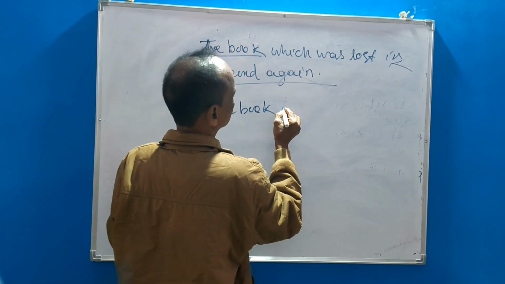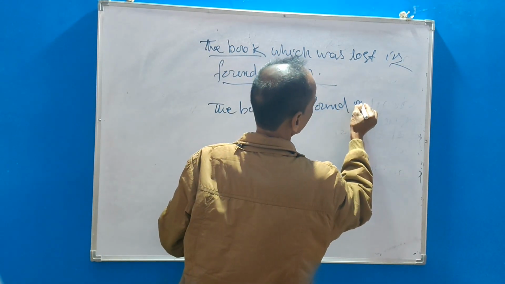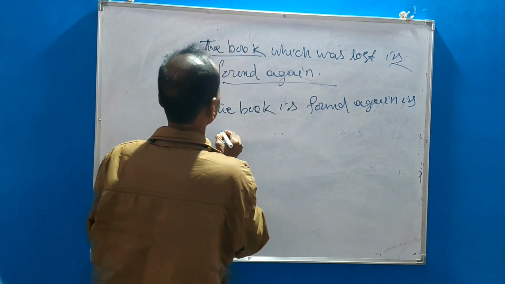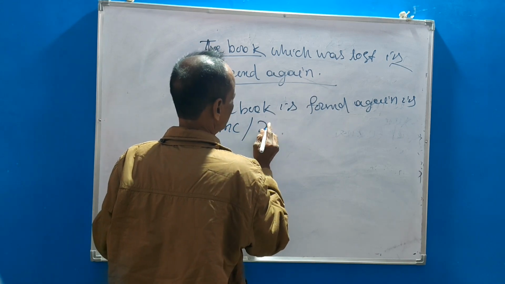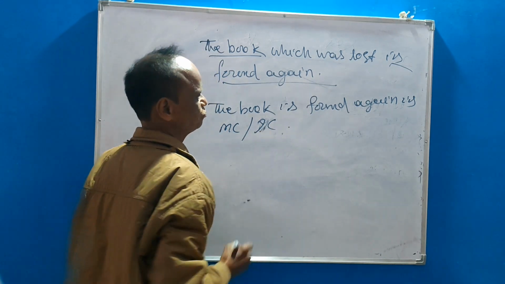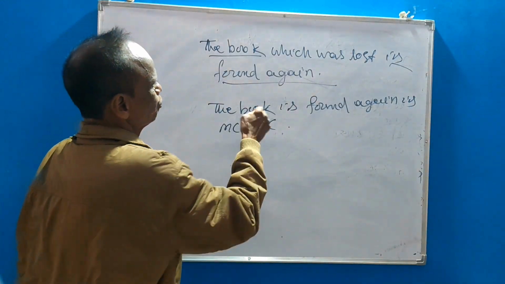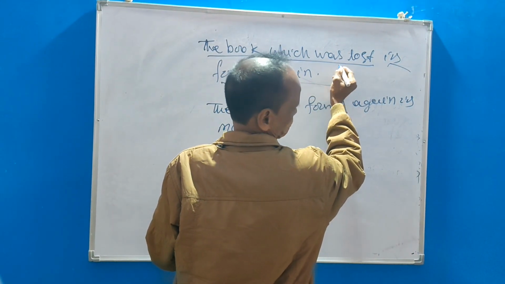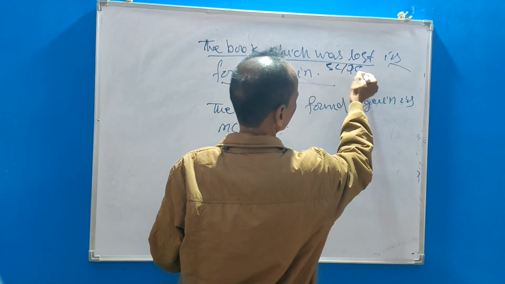The book is found again is MC or independent clause, IC. Okay. Which was lost, that is dependent clause or say SC, subordinate or dependent clause.